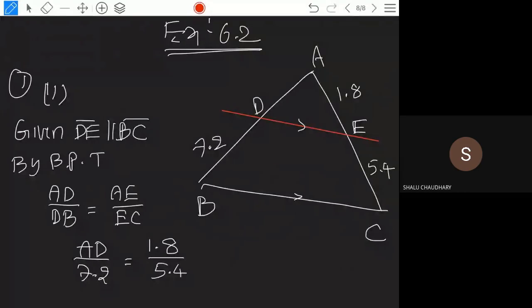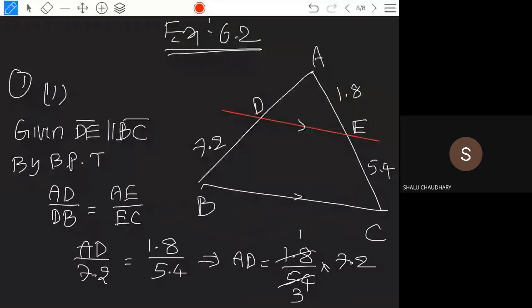Now you want the AD value. So AD is equal to 1.8 by 5.4 into 7.2. 1.8 into 3 is 5.4, so 3 into 2.6 is 7.8. Then from this you get AD equal to 2.6. Is it visible to you? Yes, sir. So like this you can find out the first problem.